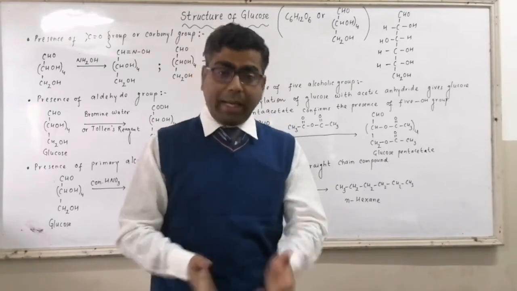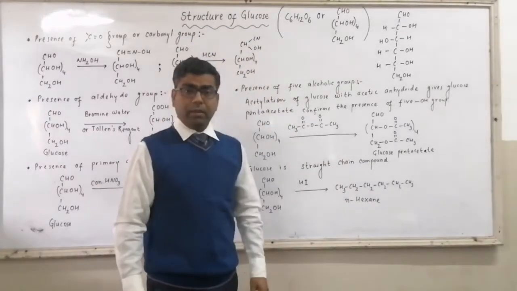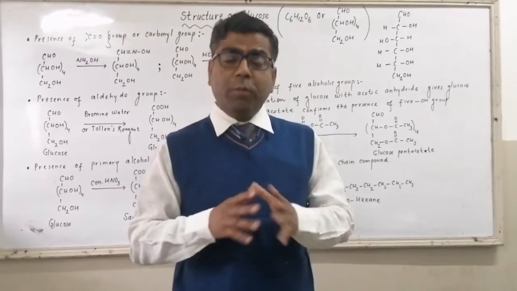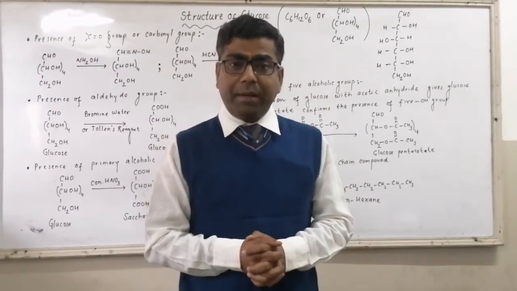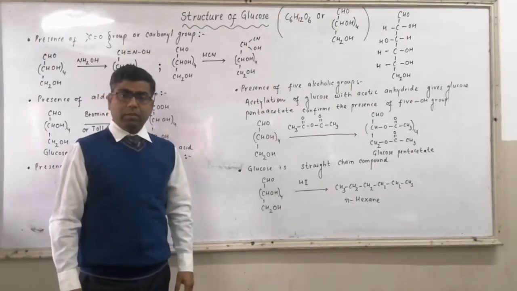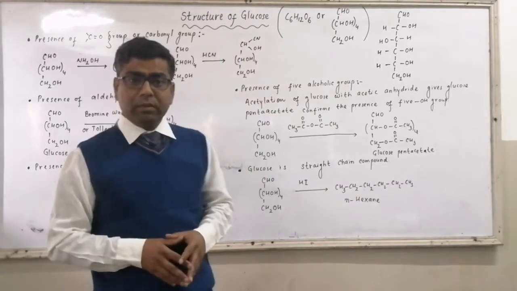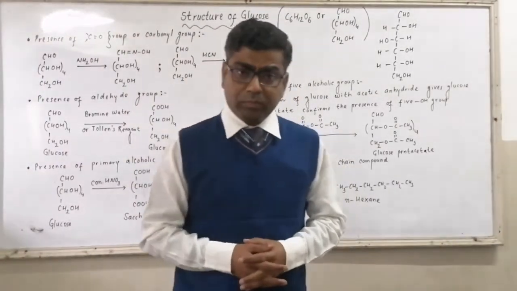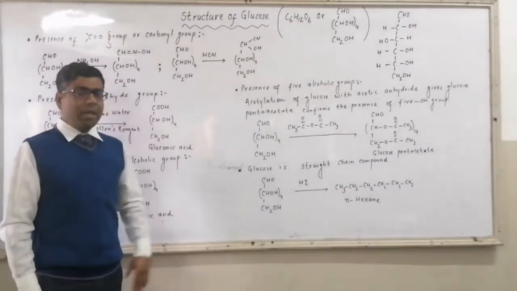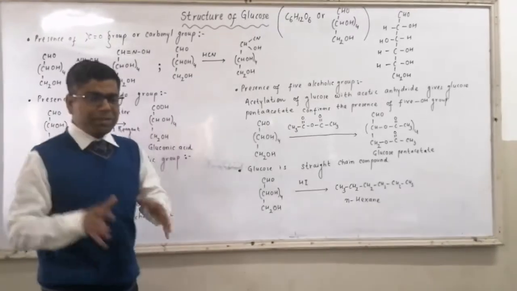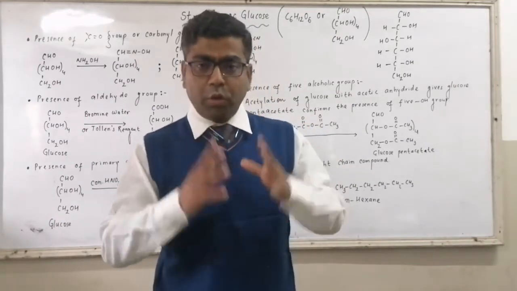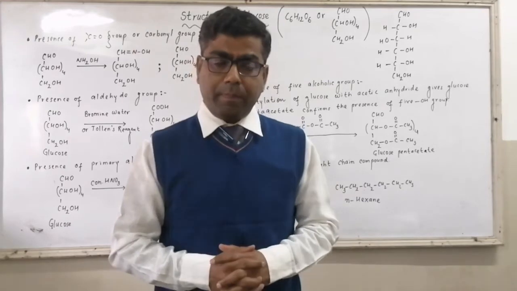Again, it reacts with HCN also and forms cyanohydrin. You know the meaning of cyanohydrin. The organic compounds in which CN group and OH group both are there are called cyanohydrins. So here we get cyanohydrin of glucose. Formation of cyanohydrin is an important reaction of carbonyl group. It can be aldehyde, it can be ketone. So both the reactions, that is formation of glucose monooxime and formation of cyanohydrin of glucose, confirm the presence of carbonyl group. Yes, C double bond O group is there in glucose.